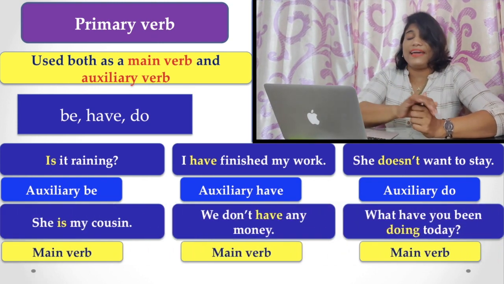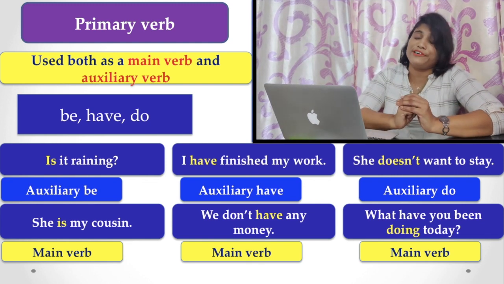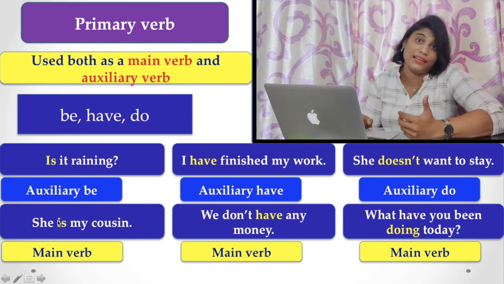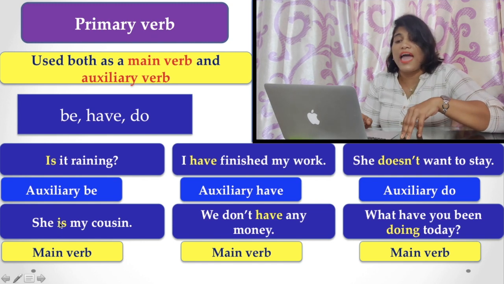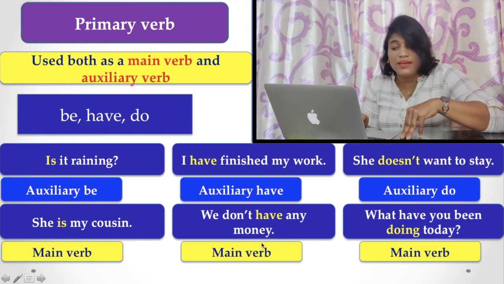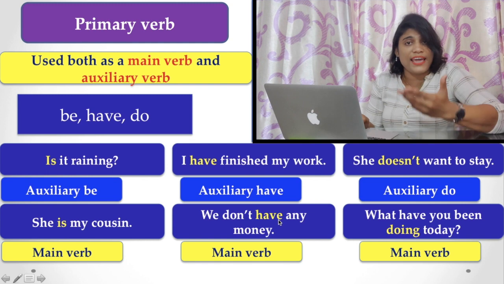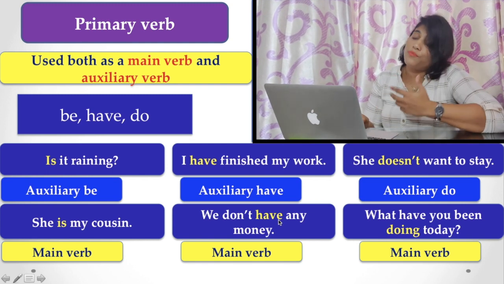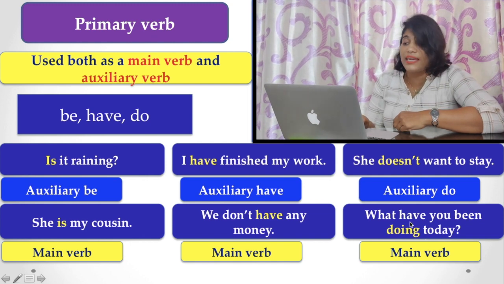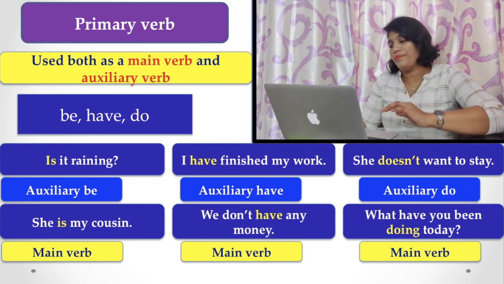Now, here are the examples where these verbs are used as main verbs. That is, "She is my cousin." Here is is a linking verb, as you know earlier, and it is a main verb. And "We don't have any money." Here have is again used as a main verb, and it denotes possession. And "What have you been doing today?" Here, doing or do is used as a main verb.